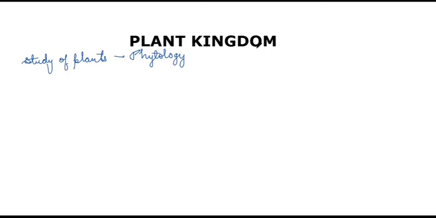Now, next we have some general characters of plants, the basic characters which will be expected to be seen in almost all the members of this kingdom. So the first character is that these individuals are eukaryotic multicellular organisms. So the first point is multicellular eukaryotes. Now, in this kingdom, we will see some individuals which are unicellular and colonial also, like in the case of green algae and red algae.